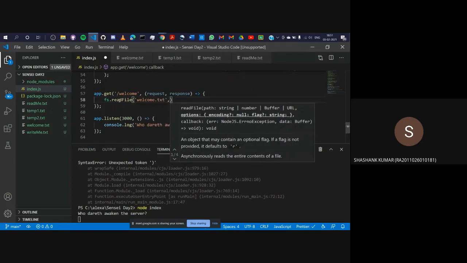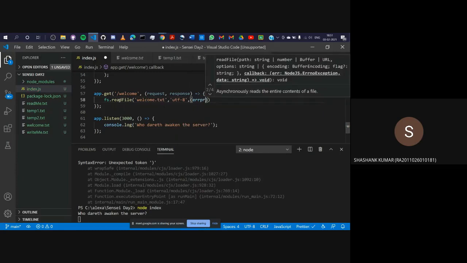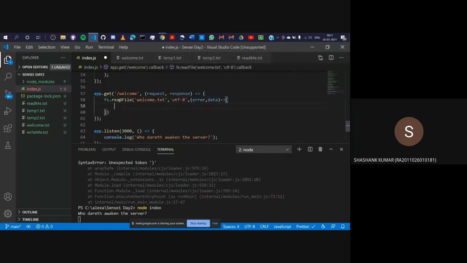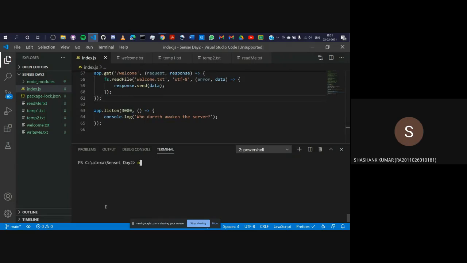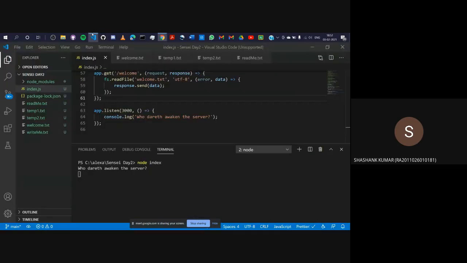Welcome.txt. The encoding is UTF-8. Error, data, as a function, will send response dot send data this time. Okay. So this should work this time. Let's close the server, clear, and node index. The server is up. Hopefully this will work. And it is not. Okay, we'll go over this later. So let's comment this out.